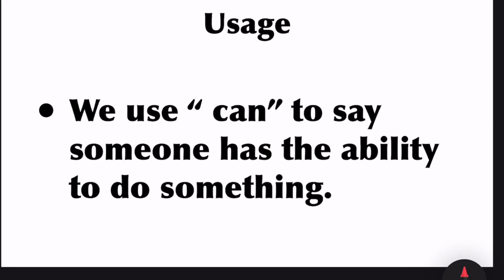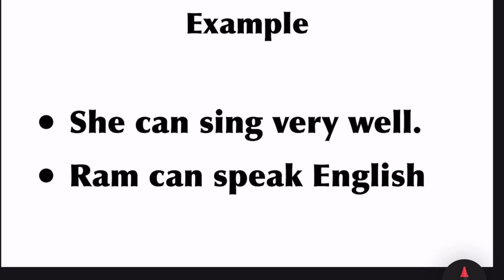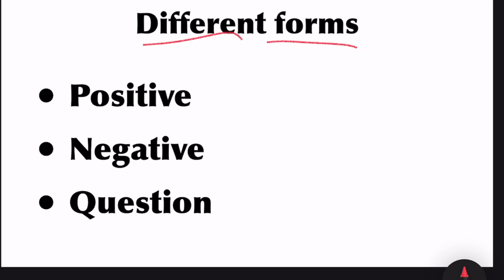Can. We use can to say someone has the ability to do something. We often use can to talk about ability to do something in the present and future. Example, she can sing very well. Ram can speak English. Different forms of can: positive, negative, and question.